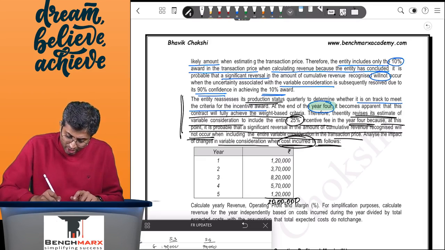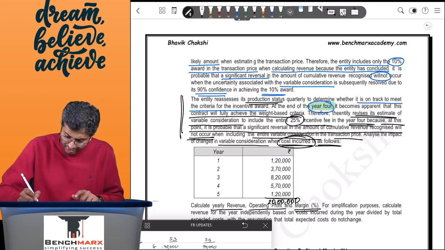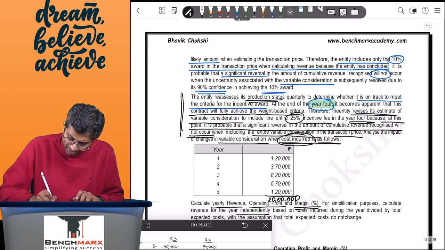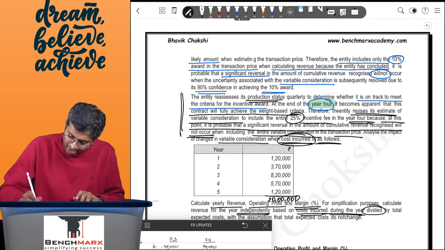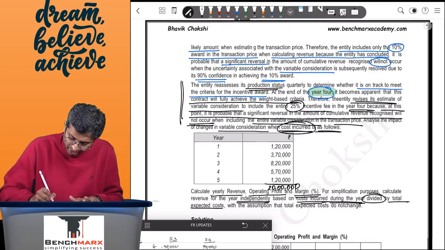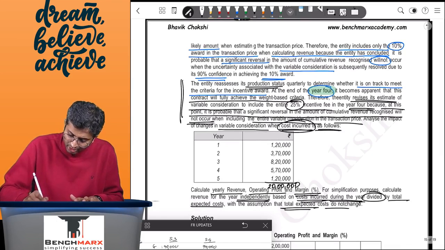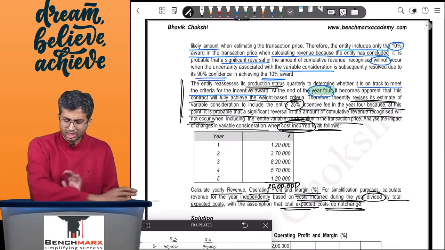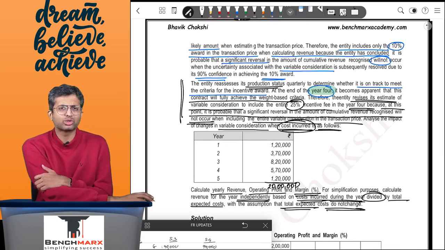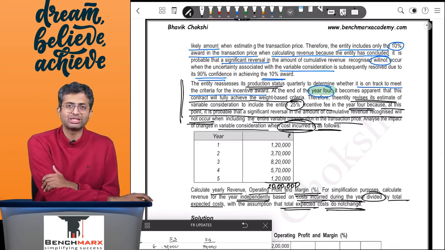Acha. Calculate the yearly revenue, operating profit and margin in percentage. For simplification purposes, calculate the revenue for the year independently based on the cost incurred during the year divided by the total expected cost, with the assumption that the total expected cost does not change. Okay, so over here we are going to calculate the revenue based on the stage of completion in each of the years.